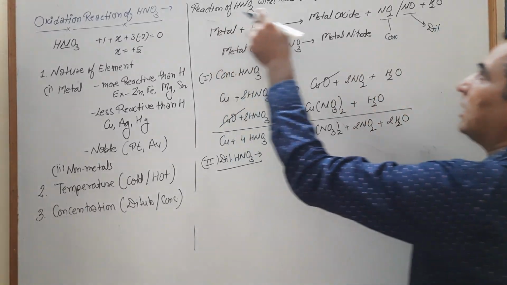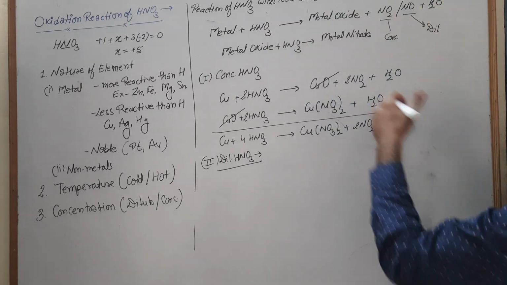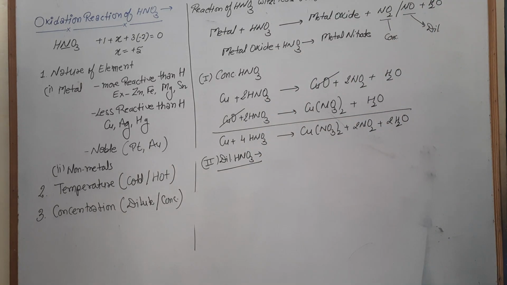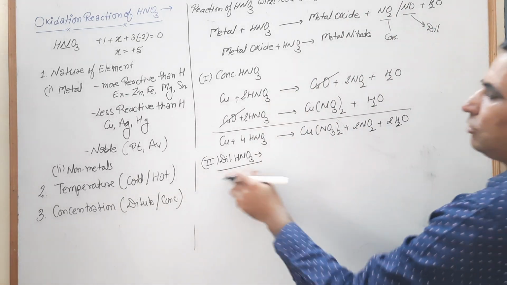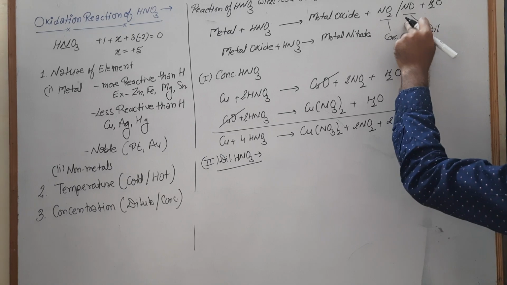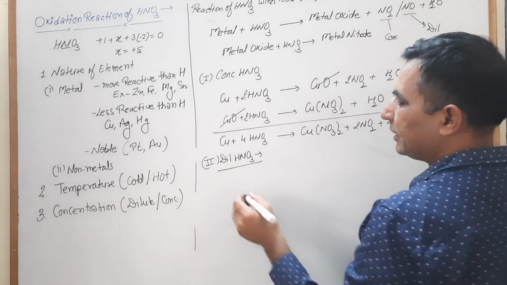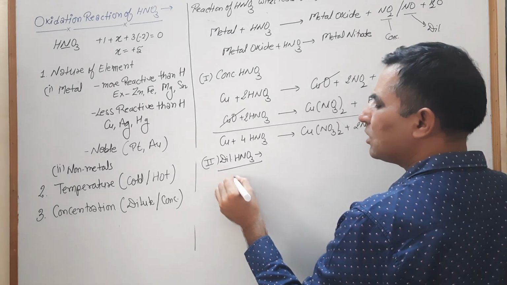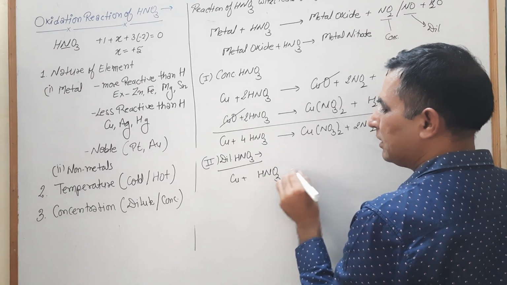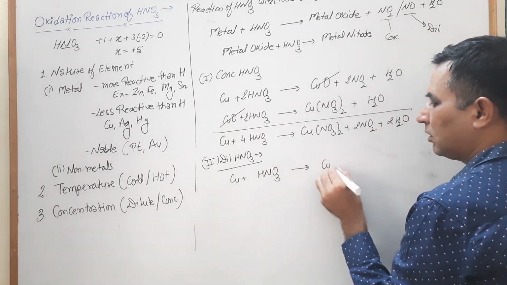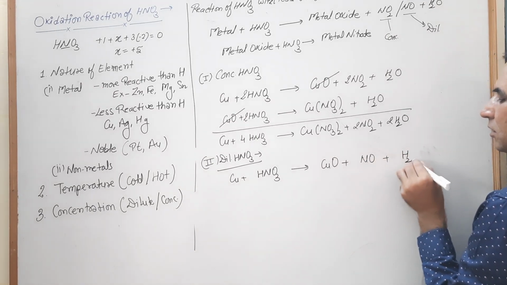In the second case, when you have dilute HNO3, these are the master reactions. If you keep these master reactions in your mind, then we do not need to memorize this equation. By these steps we can easily find out which are the products. With the dilute HNO3, we know the ultimate product is NO. We obtain that NO. So your copper reacts with HNO3, that converts into copper oxide plus NO plus H2O.